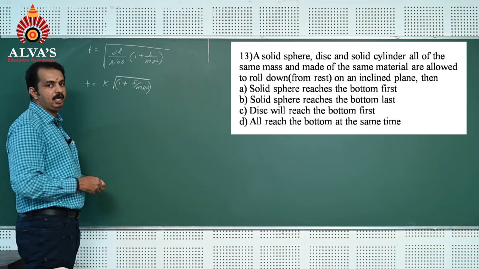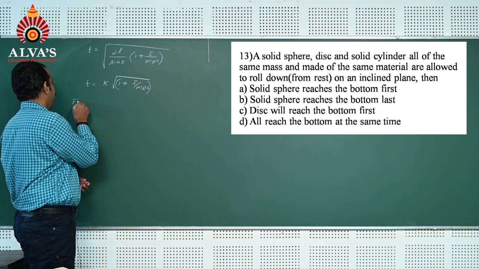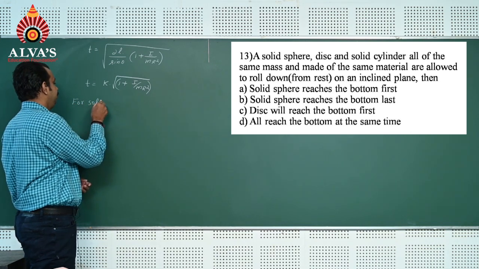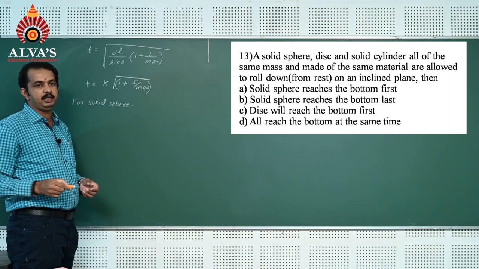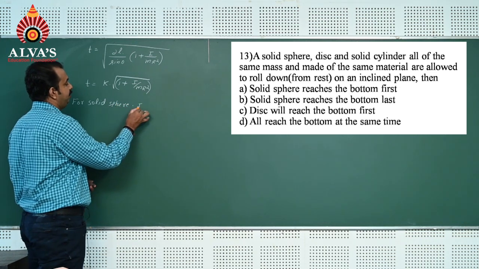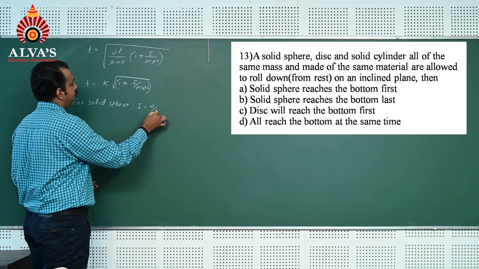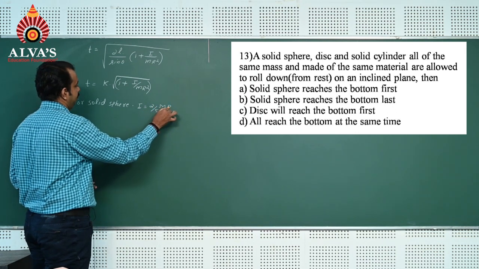Now for a solid sphere, the moment of inertia about the diameter is I equal to 2 by 5 mr square.